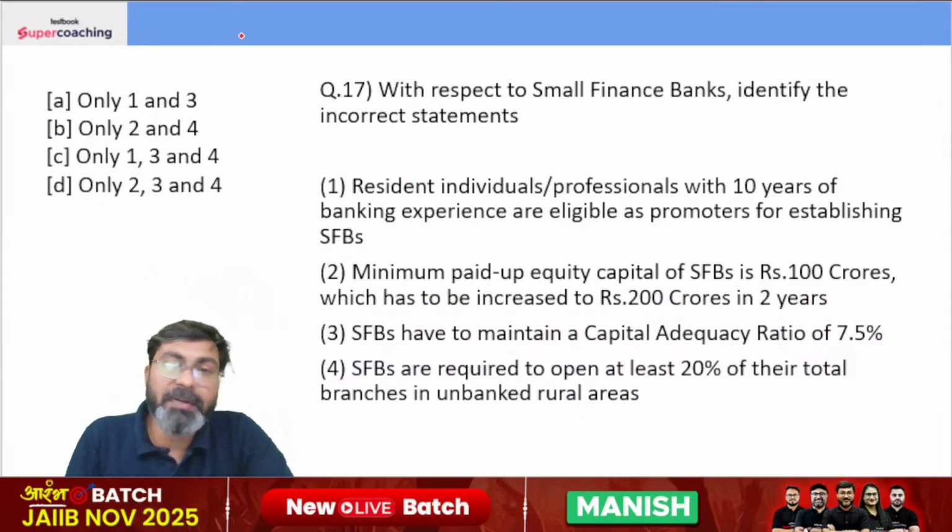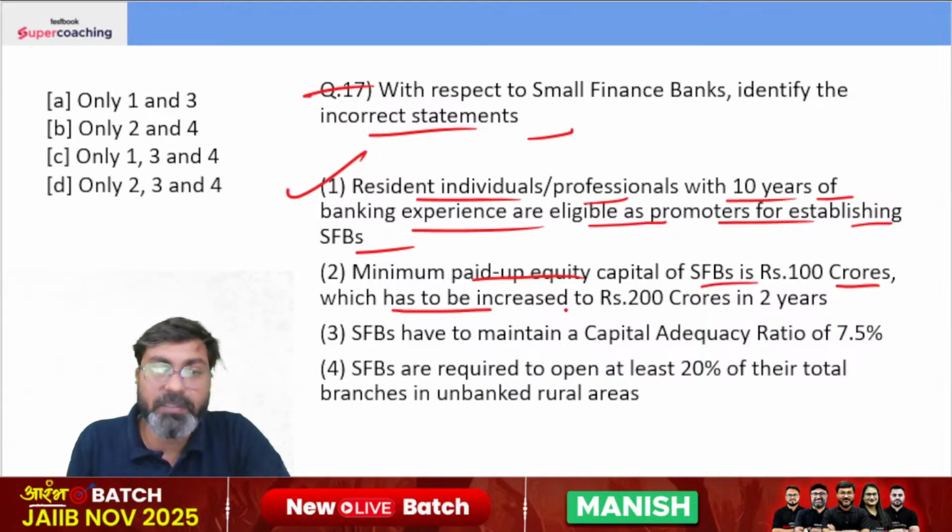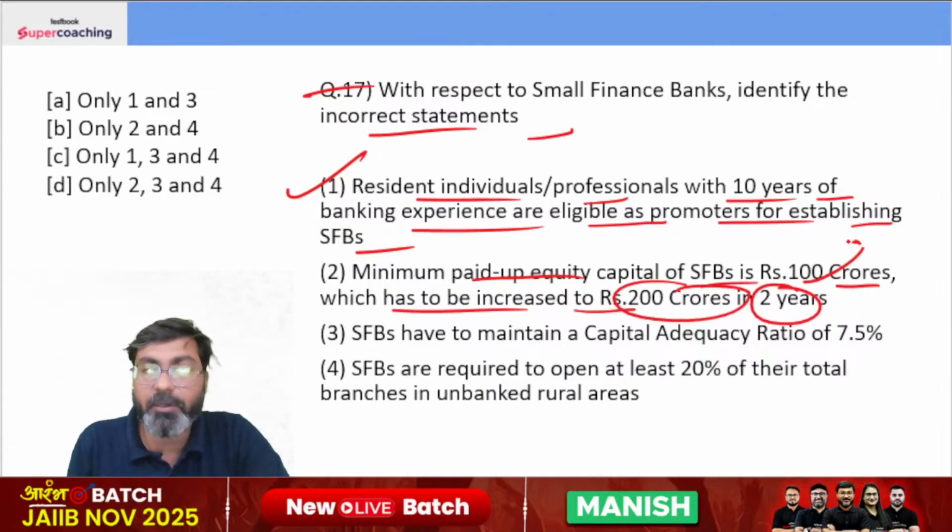With respect to small finance banks, identify the incorrect statements. Resident individuals or professionals with 10 years of banking experience are eligible as promoter for establishing SFBs. Correct. Minimum paid up equity capital of SFB is 100 crore, which has to be increased to 200 crores in 5 years, not 2 years.